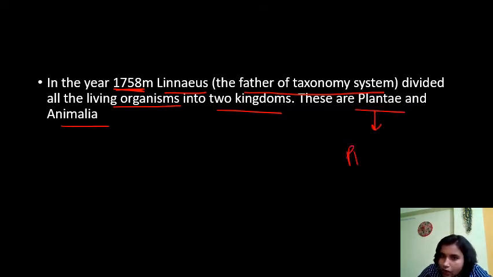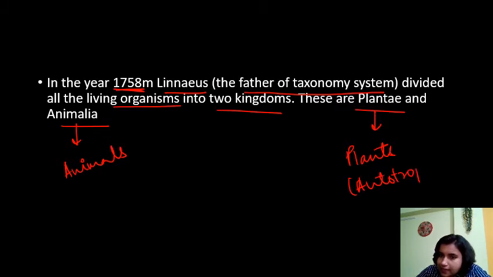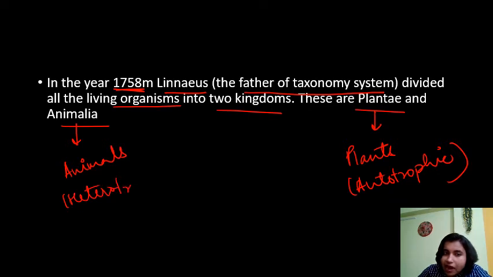Plantae includes all the plants, right? And Animalia includes all animals. Plants, we know, are autotrophic. They can synthesize their own food. And animals, we know, are heterotrophic. That means they are dependent on other organisms for food. They are dependent on autotrophs for food. They cannot synthesize their own food, right? So that is what Carolus Linnaeus did, he classified organisms into two kingdoms, Kingdom Plantae and Kingdom Animalia.